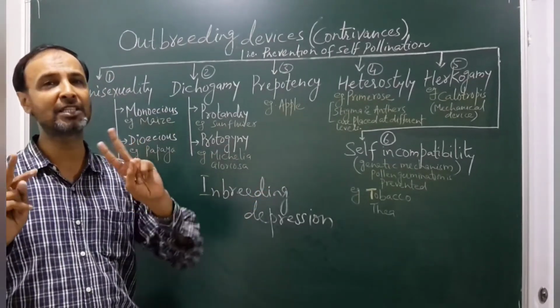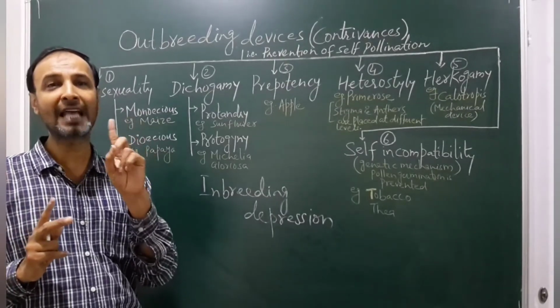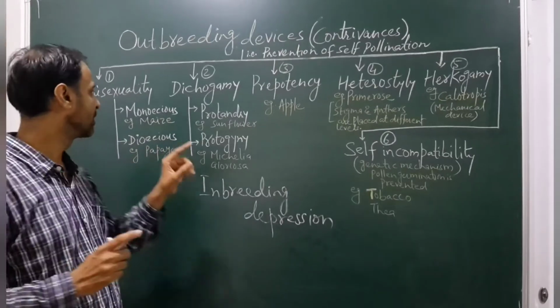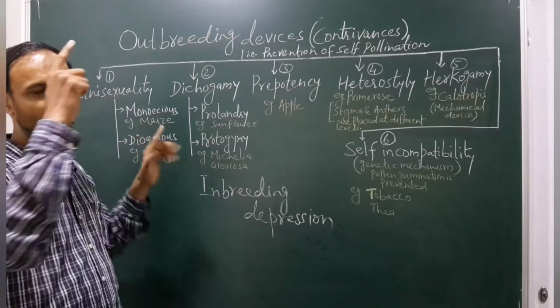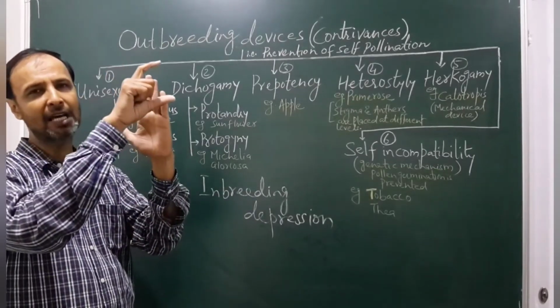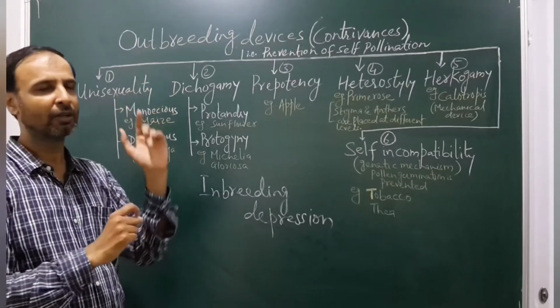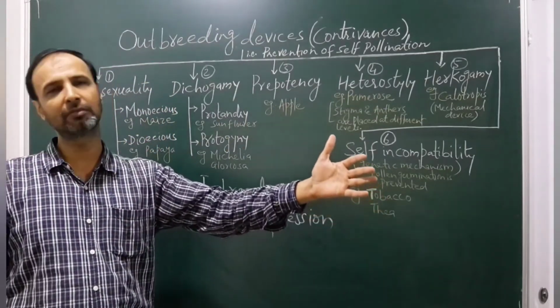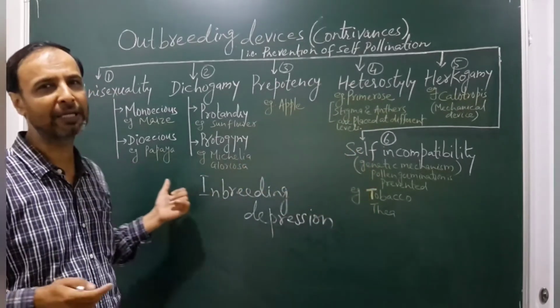Where the flower is not bisexual, the flower has only one sex, only one essential whorl, either an anther or a carpel. In monoecious, as I have already said, the example is maize. On the same parent plant, the flowers are staminate as well as pistillate, male and female flowers. Now in dioecious, there are two different plants, one plant with the male flowers and one plant with the female flowers. An example is papaya.